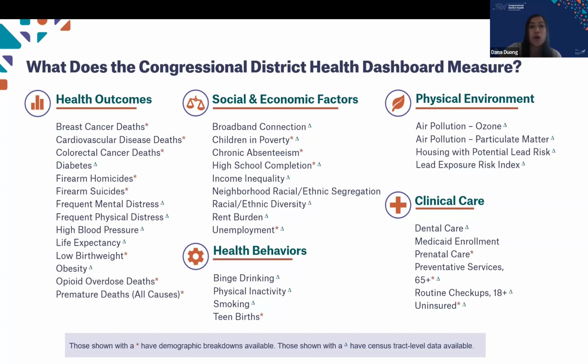Those metrics that are shown with an asterisk indicate times when we have demographic breakdowns available, so race, ethnicity, and sex. And for any metrics that have the triangle, that is where we have the census tract or neighborhood level data for that metric.